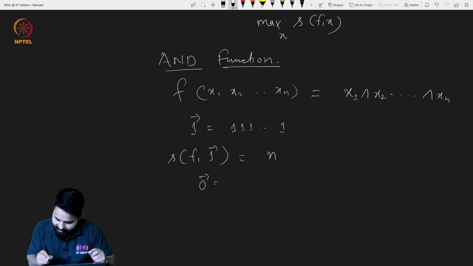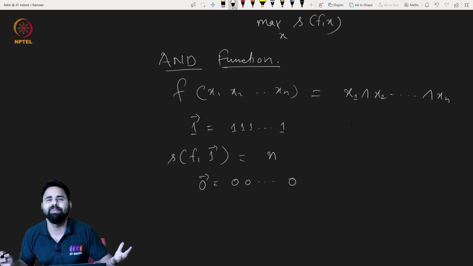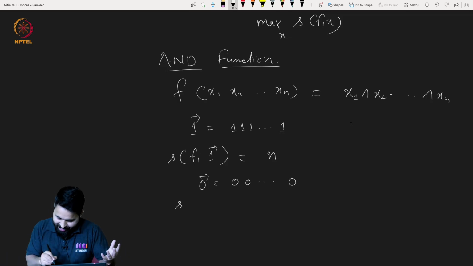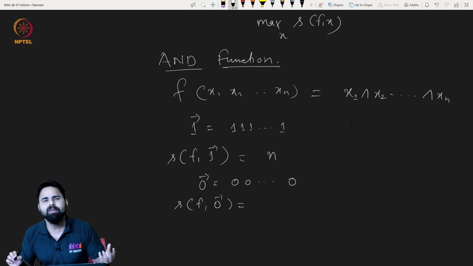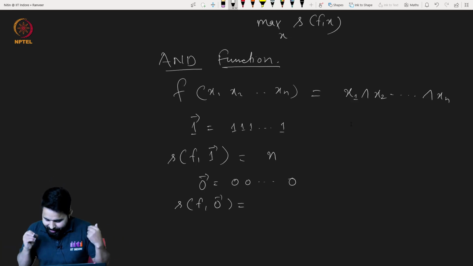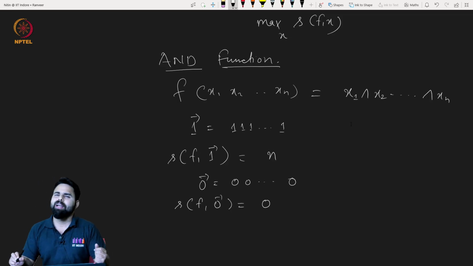Let us take another vector. Suppose this is the 0 vector, where all entries are zeros. What will be the local sensitivity of 0? It is nothing but 0. Why? Because you pick any index and flip it, the answer will still be 0, since the answer for this is 0. By changing any entry, the answer will still be 0. So the local sensitivity of this is 0. Very good.